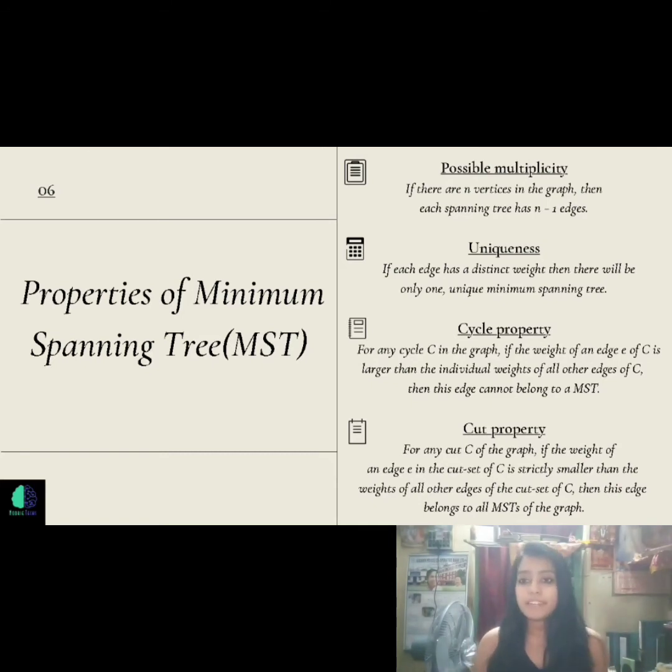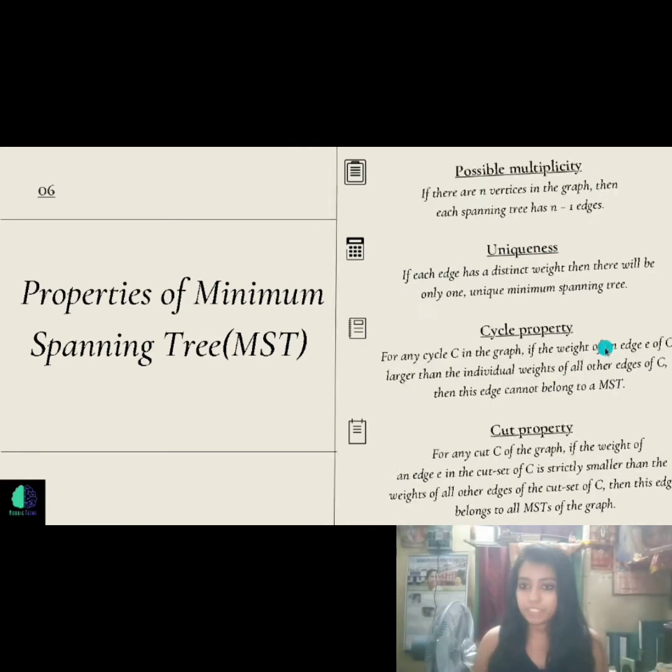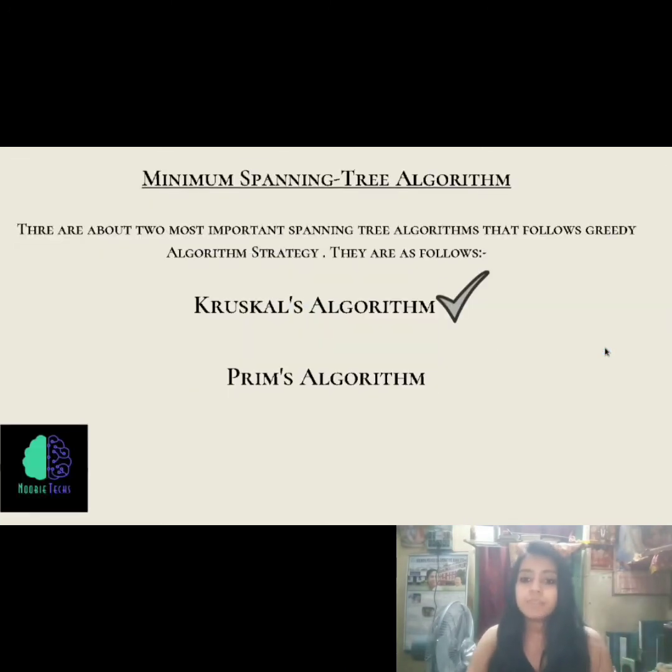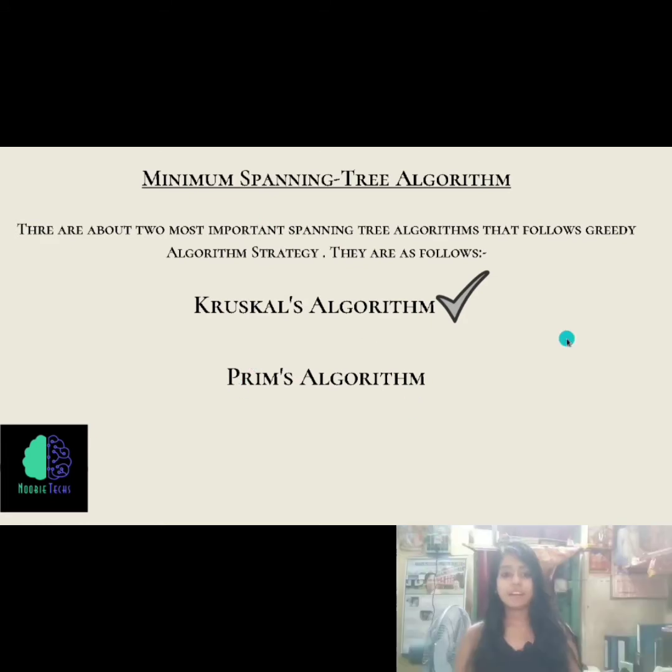In minimum spanning tree algorithms, there are 2 most important spanning tree algorithms that follow greedy algorithm strategy. One is Kruskal's algorithm, another is Prim's algorithm. But in today's video, we are going to discuss only Kruskal's algorithm.